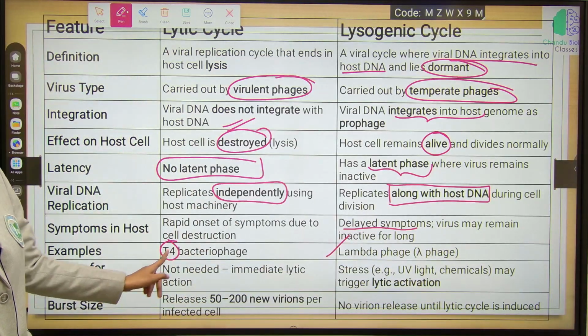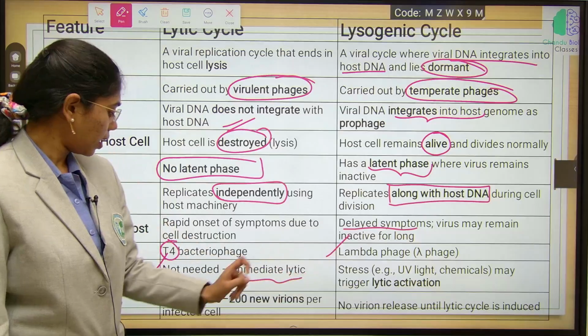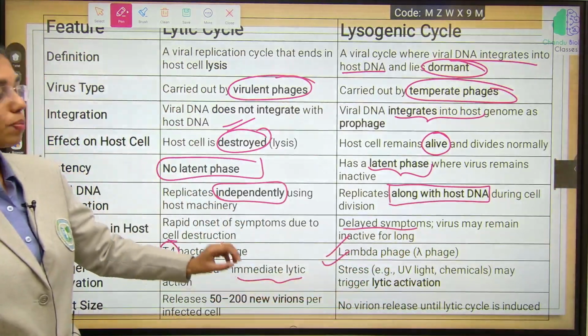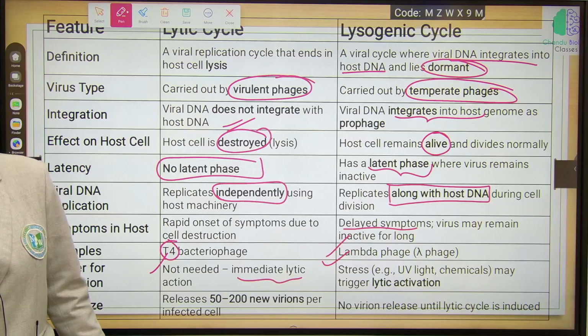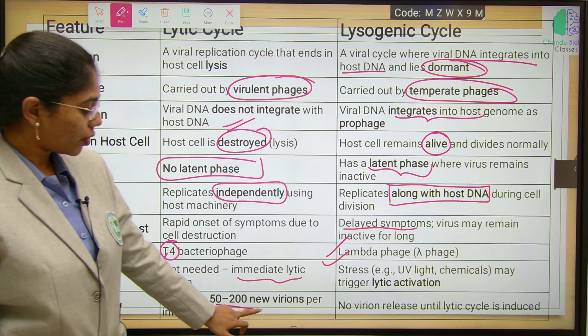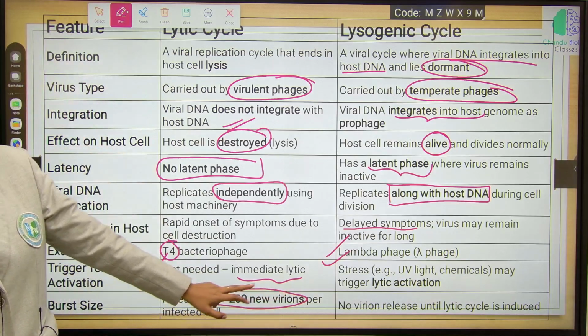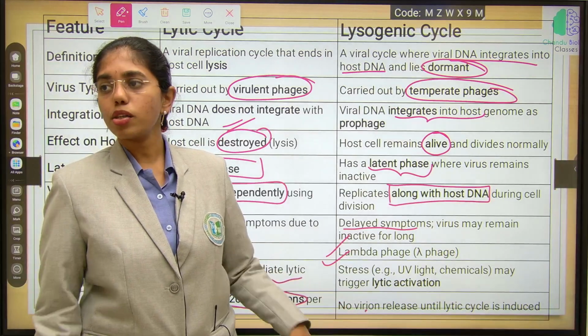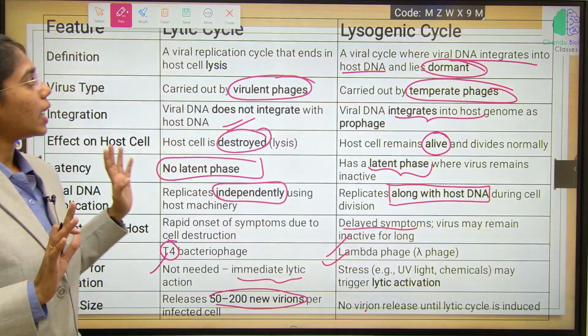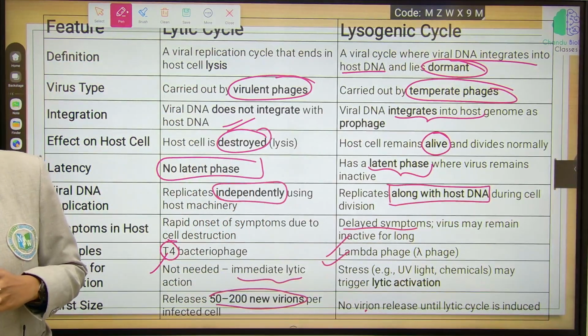These are not needed for immediate lytic activation, and here stress, UV light and chemicals may trigger lytic activation in the lysogenic cycle. Here they will burst open and release 50 to 200 new virions. Here there is no virion release at all because the virus replicates along with the bacterial DNA. These are the clear differences between the lytic and lysogenic cycle.